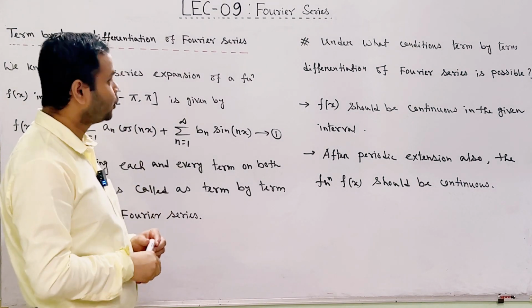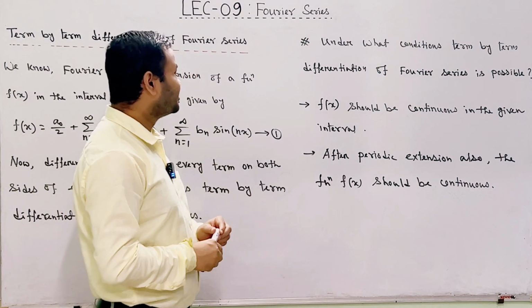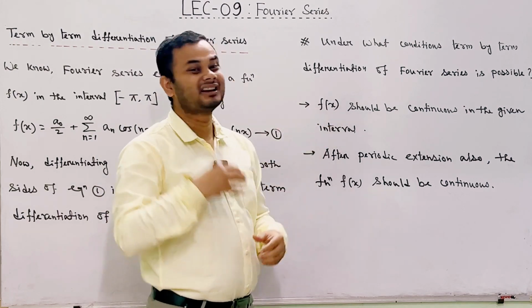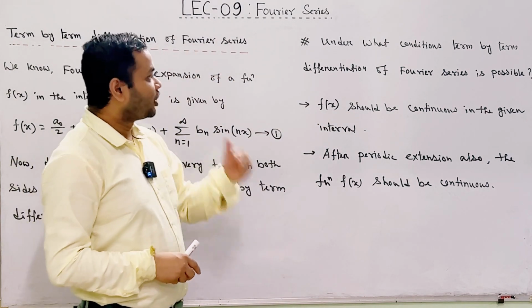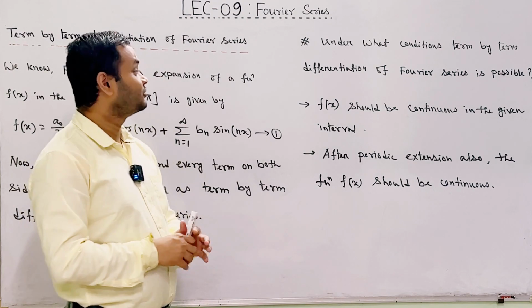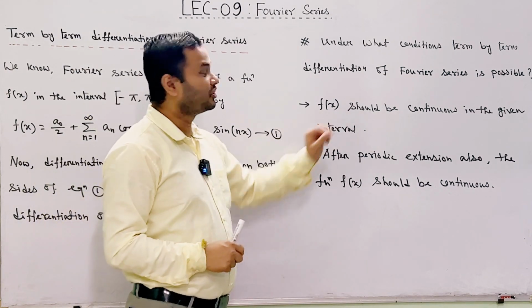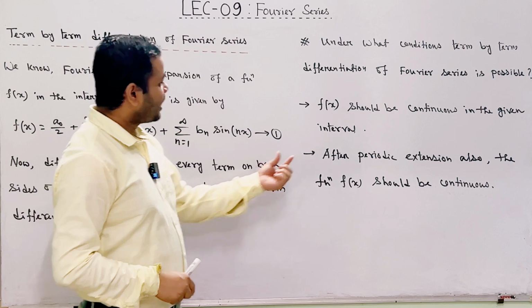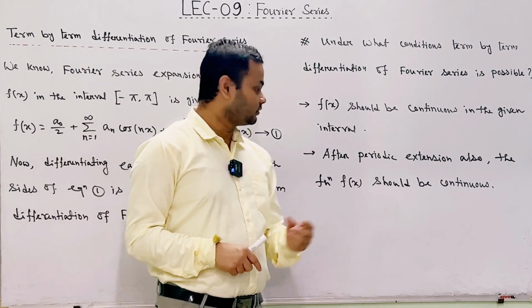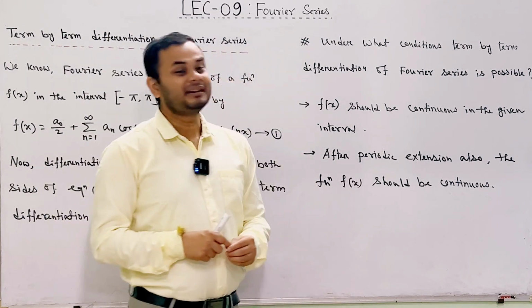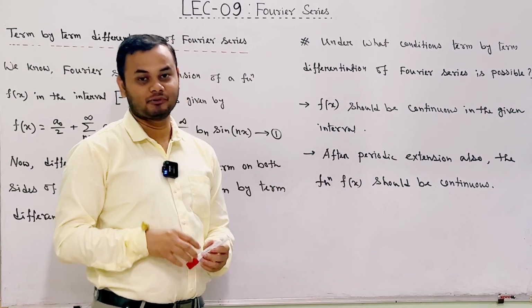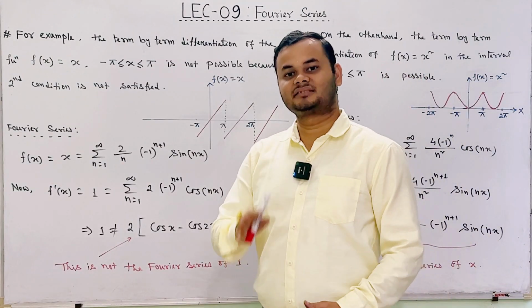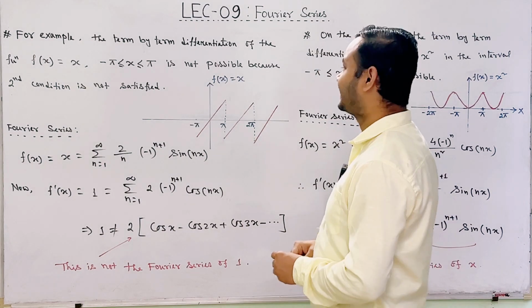Students, please remember that this term by term differentiation of Fourier series will be possible if it satisfies two conditions. The first condition is that the function f of x should be continuous in the given interval. It means that this term by term differentiation of Fourier series will not be possible for discontinuous function. Number 2, after periodic extension also the function f of x should be continuous. I will explain this statement through one example later. Okay? Now let us understand this concept through examples.